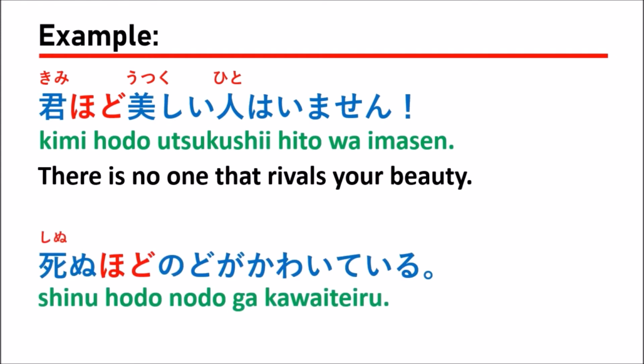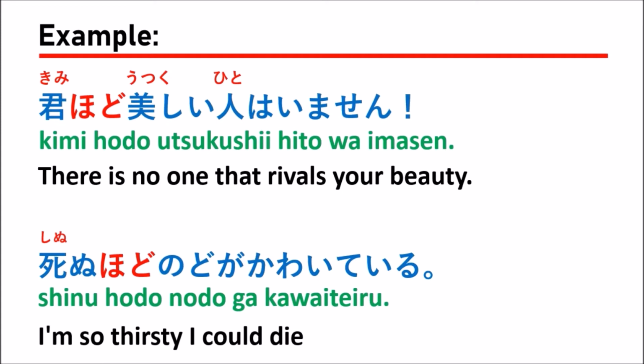The next example, 死ぬほど喉が渇いている。Which means I'm so thirsty I could die.